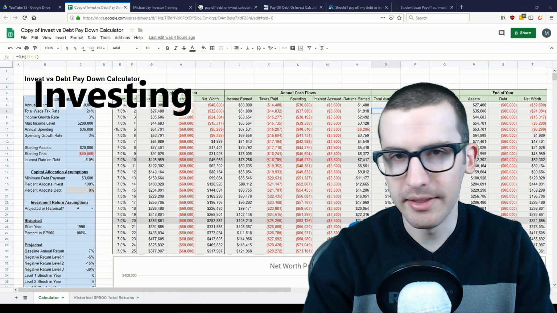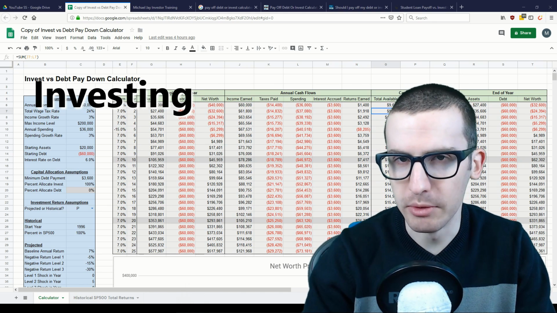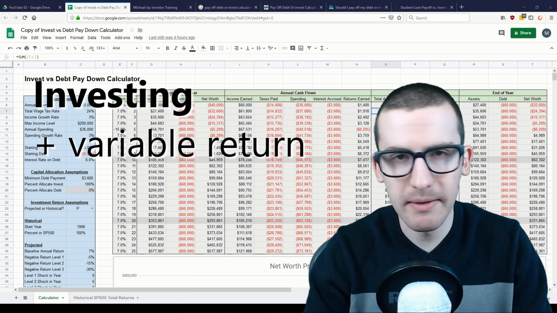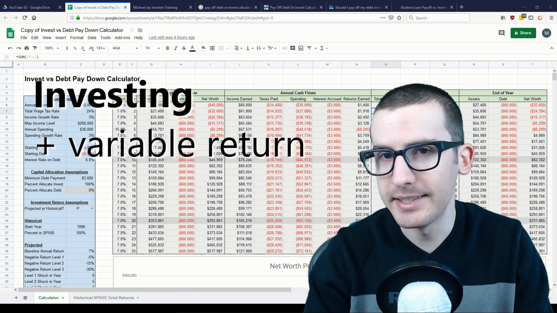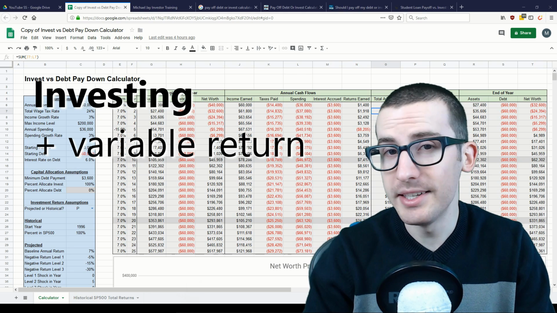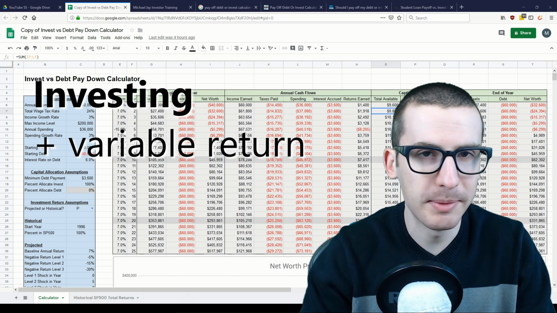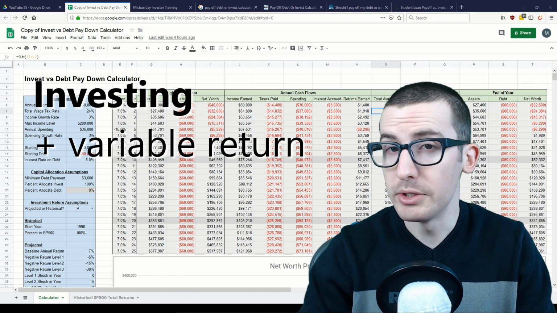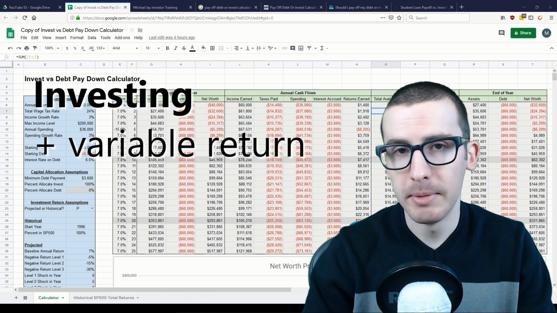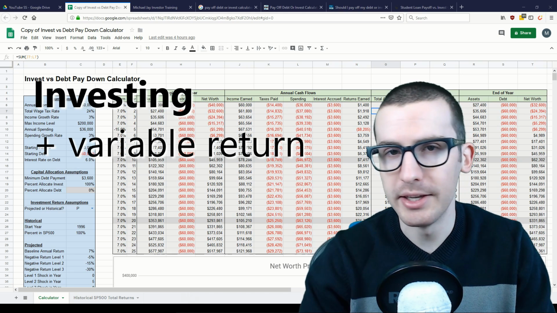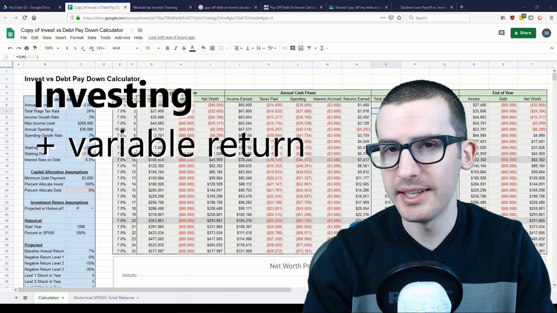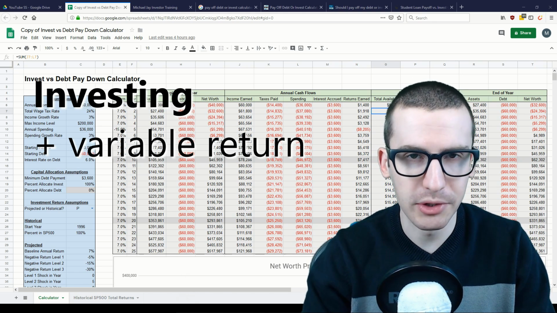Instead of paying off debt, the other option you can use for your cash is to invest it. With investing, you'll get a variable rate of return, but it is something that could potentially exceed the interest paid on your debt. In this case, when your rate of return on your investments is higher than the interest on your debt, you still have to pay interest on your debt, but instead you're getting a higher rate of return, and thus you can keep the difference between what you earn on your investments and the interest you have to pay on your debt. This is, in a sense, like using a form of leverage on your investments.